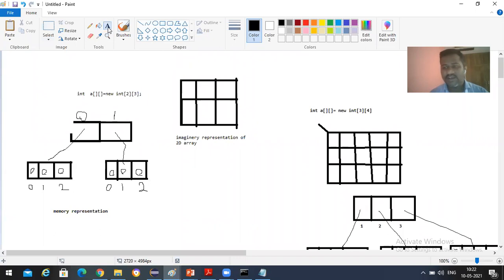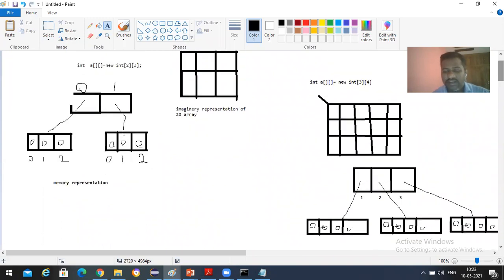2D array address calculation takes a lot of time, Srikar. When time is there, then I will be explaining it to you. I think you will know that in C language. Do you remember how the address is calculated in C language? The same memory representation will be there in C language also. It takes some time based on some formula. We need to do it.